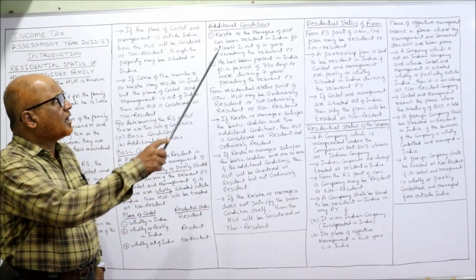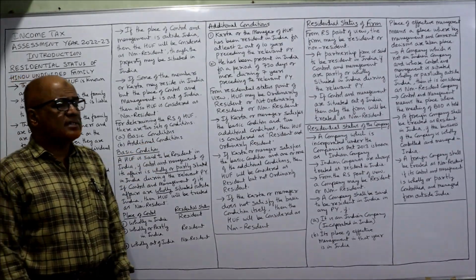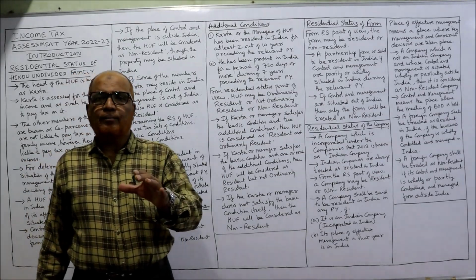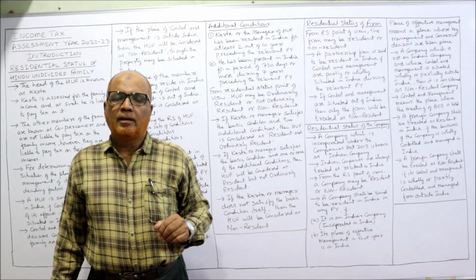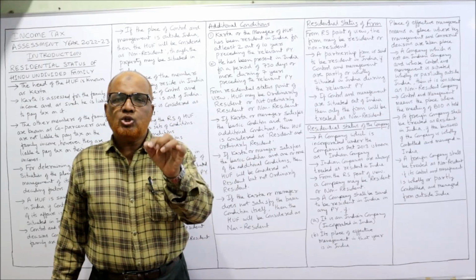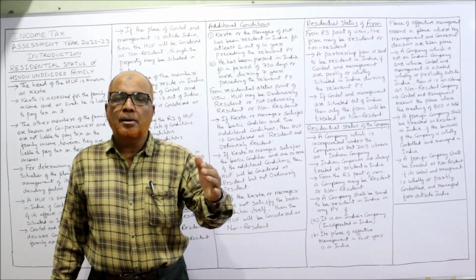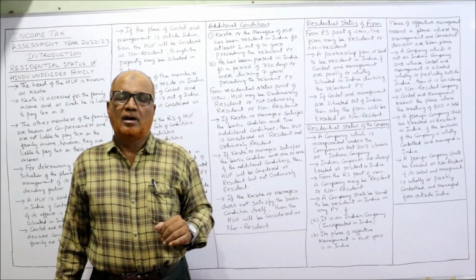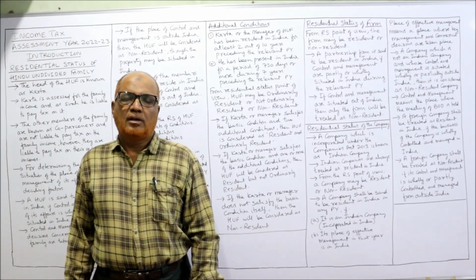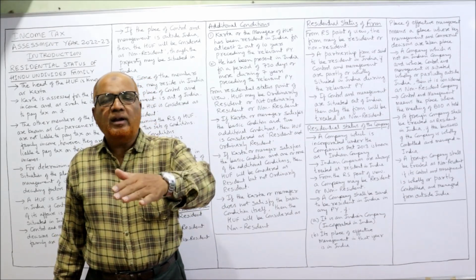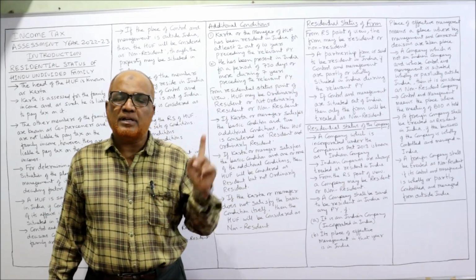First additional condition: the Karta or the manager of the HUF has been resident in India for at least 2 out of the 10 preceding previous years. Sometimes the Karta will give the power to another member, who becomes the manager. So the Karta or manager should be resident in India in at least 2 out of 10 previous years preceding the current previous year. Our current previous year is 21-22, the assessment year is 22-23. In the 10 years before 21-22, he must be resident in at least 2 out of 10. That is the first additional condition.